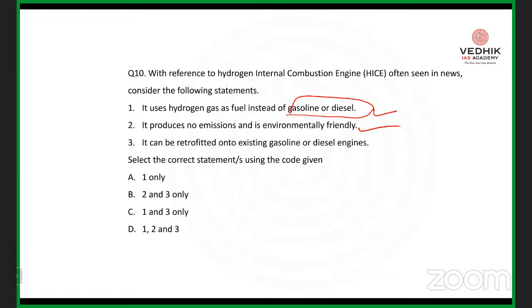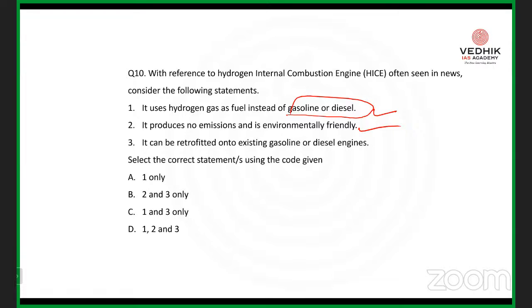If there is such a question, obviously there are a lot of factors it depends upon, right? For example, it should be viable, it should be available, it should be accessible. But in this case, what we are supposed to expect is that the hydrogen internal combustion engines gradually use hydrogen gas as fuel instead of gasoline or diesel. Apart from that, it produces no emission. That is a correct statement, because instead of fossil fuels emitting greenhouse gases, why can't we shift towards hydrogen as a fuel?